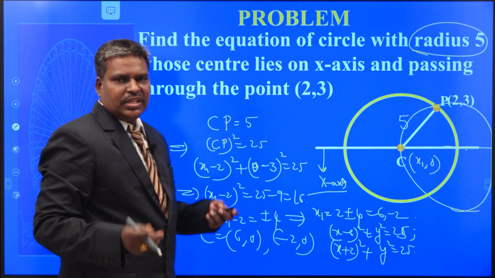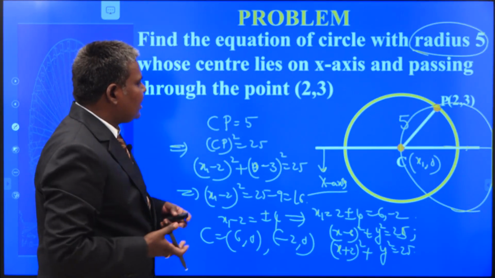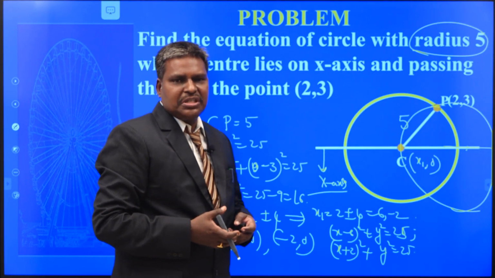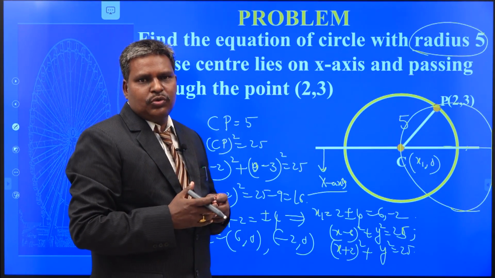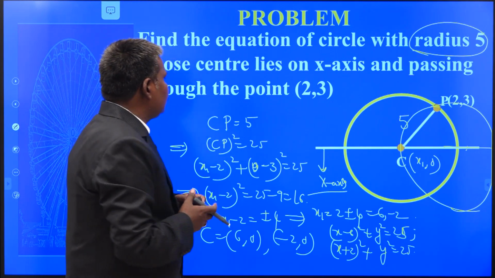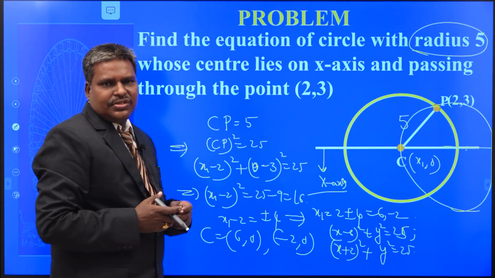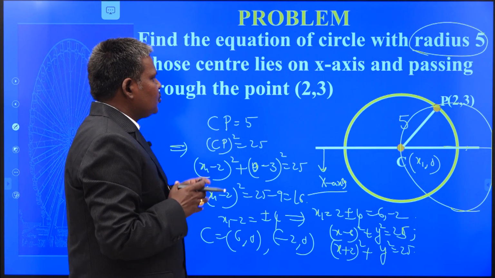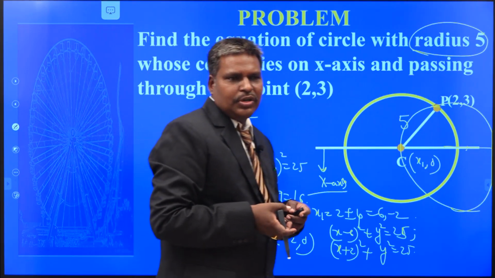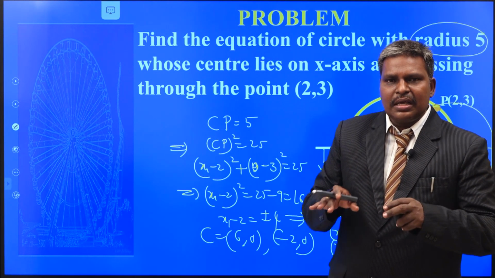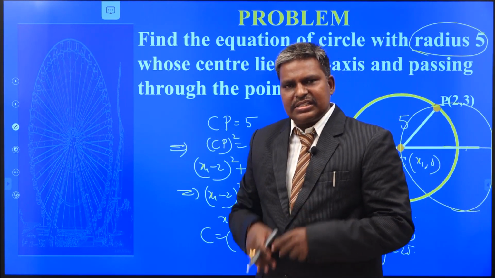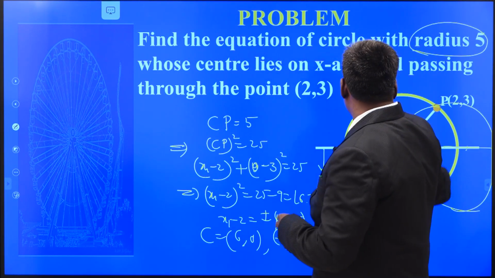See here, once you know how to form the diagram from the given question, understand the question, and apply the concepts you know, it is very easy to crack these questions. In this question the radius is directly given to you, and the center is indirectly given to you. Your center lies on the x-axis and the radius is 5 units.